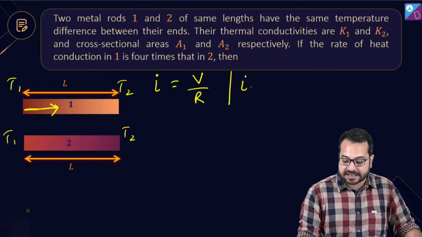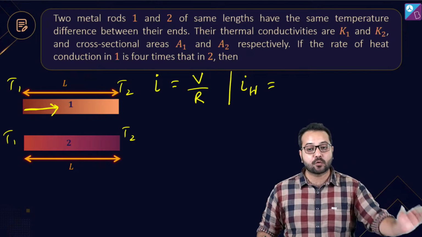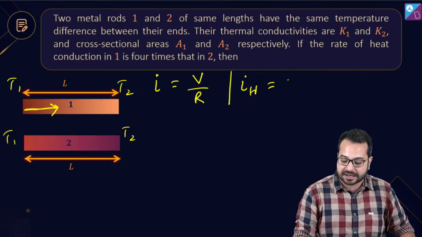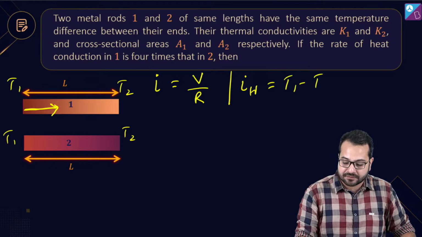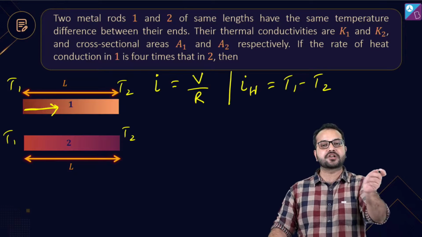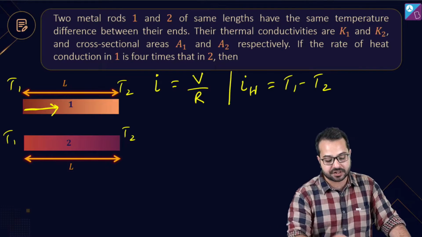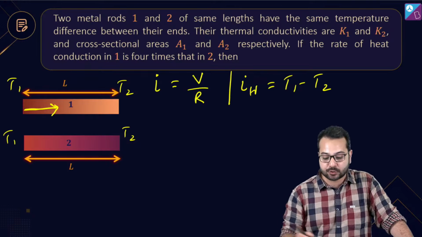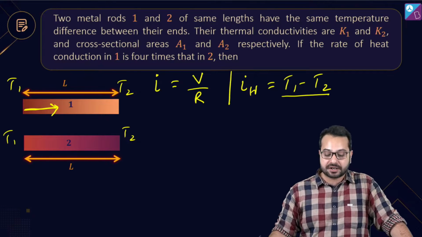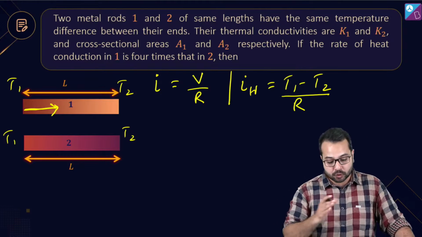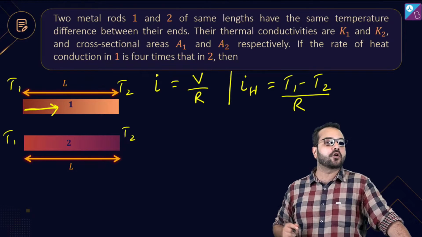So we can say that the heat current is equal to, and instead of the potential difference, we write the temperature difference, T1 minus T2. The potential difference would have been V1 minus V2. Here, what is the temperature difference? The temperature difference is T1 minus T2, and then divided by what? Divided by something called the thermal resistance. So do you see the analogy between the two concepts?